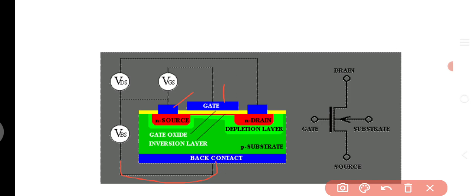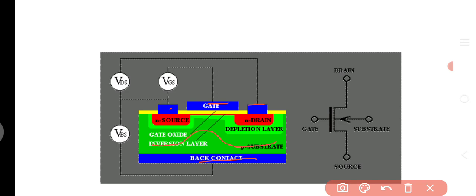Next, at the channel ends we are using the source and drain. We are taking out the two terminals, source and drain. Here you can use the p-type substrate, because this is an n-channel MOSFET. So that's why we are using a p-type substrate. Next, in this case the blue color indicates the metal contacts, and the green color indicates the p-type substrate.